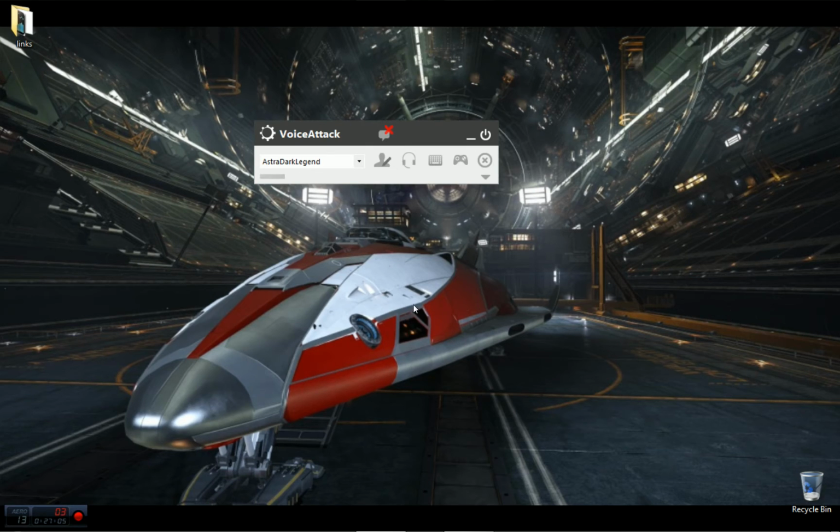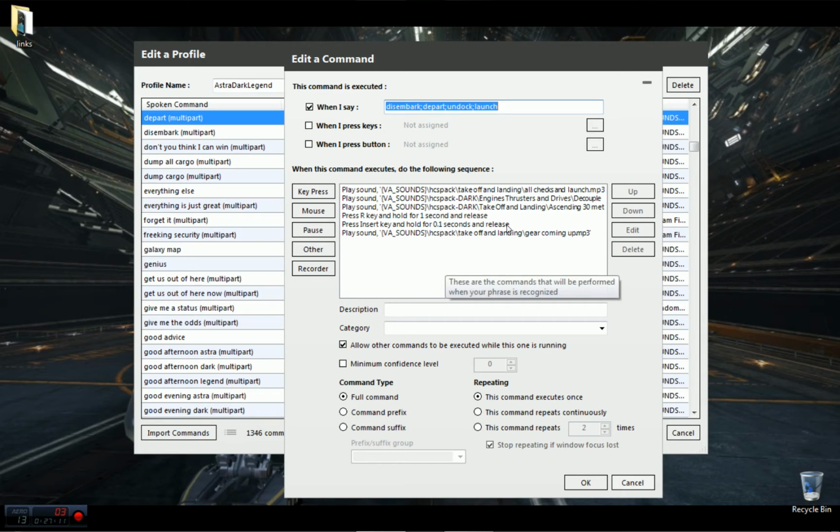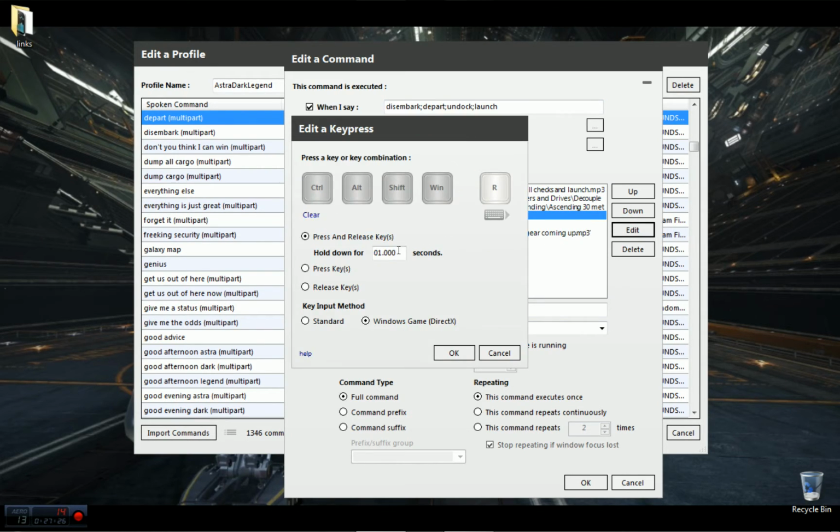Now I had this one kind of timed to meet with the launch. If I push the button on launch on my joystick at the same time I'm saying this, it will all kind of work out about right. And you can see here, I press this. Well, actually, this should be more like 2 seconds.